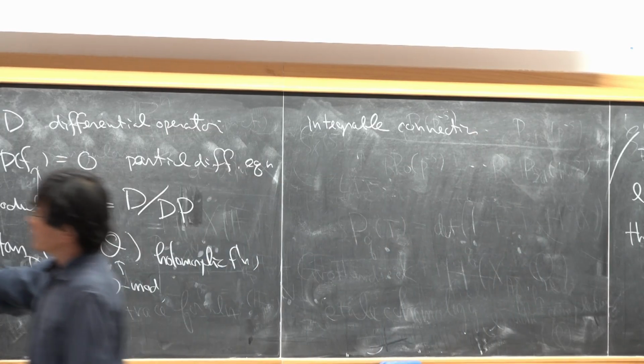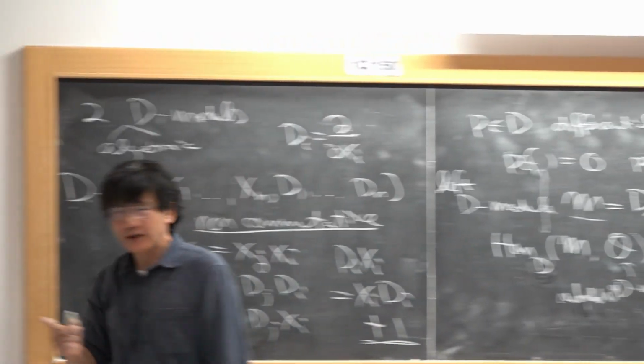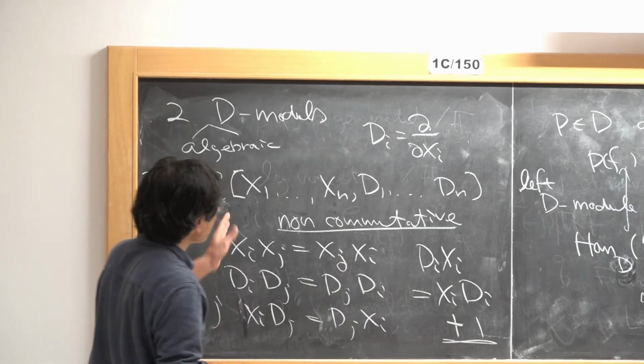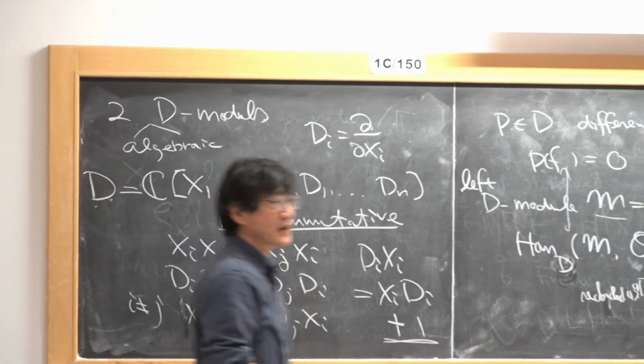So this is a case where our variety is an n-dimensional complex vector space.